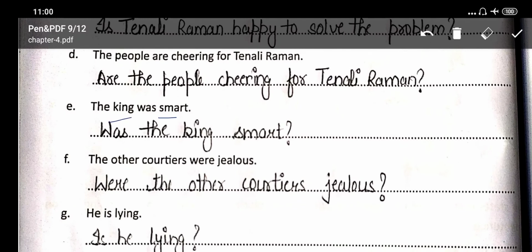The king was smart. Was the king smart? The other courtiers were jealous. You have to make a question. Here students, were is a helping verb, and was is also a helping verb. Here you have to move were to the beginning of the sentence, then it is converted into a question. Were the other courtiers jealous?